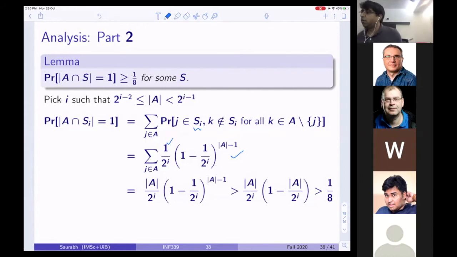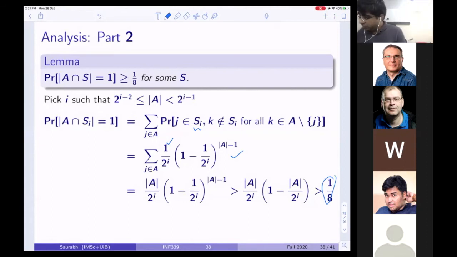Now, what I would like to say is, let's see. Okay. Now, what can we say about these things? Maybe the 1 by 8 proof is a little bit more cumbersome, but let's prove that it is at least 1 over some constant. And that is not very hard to see.